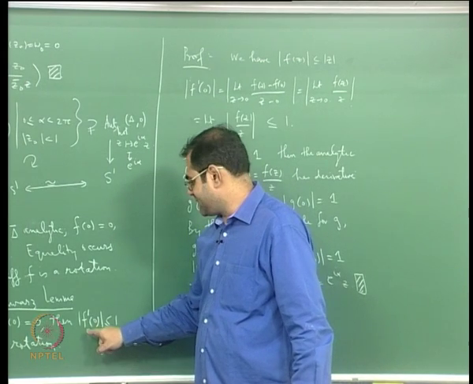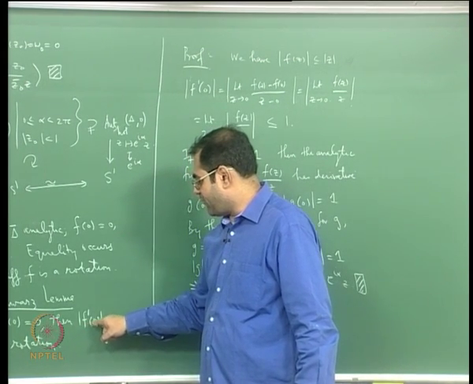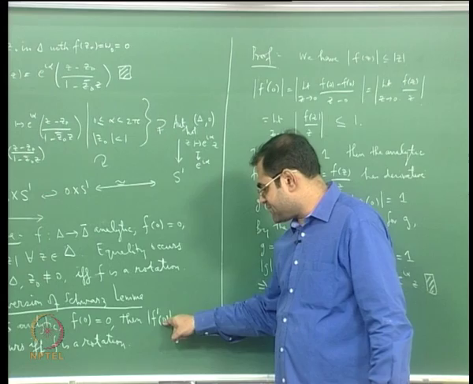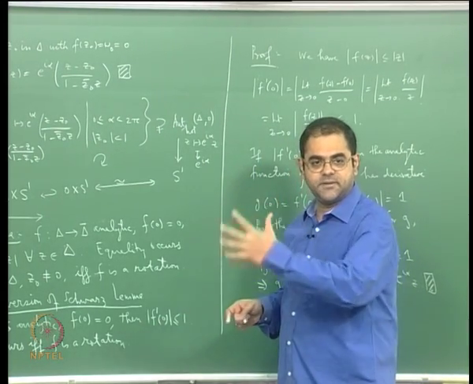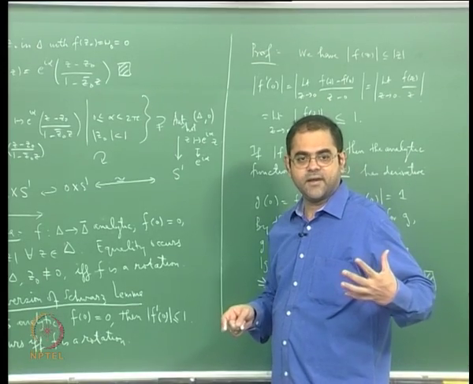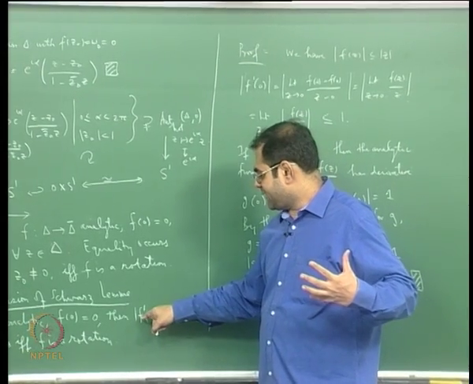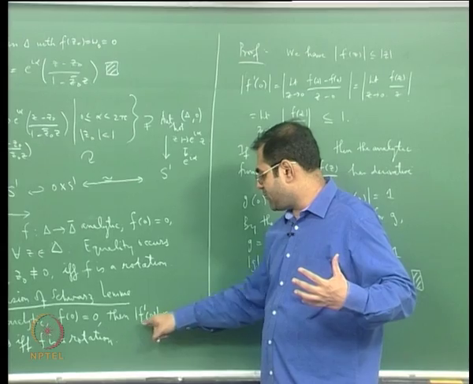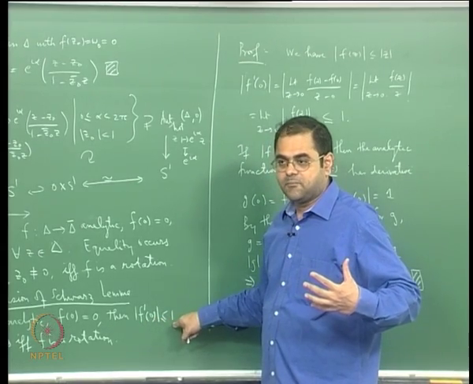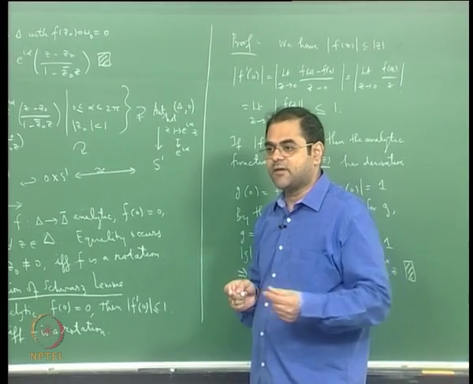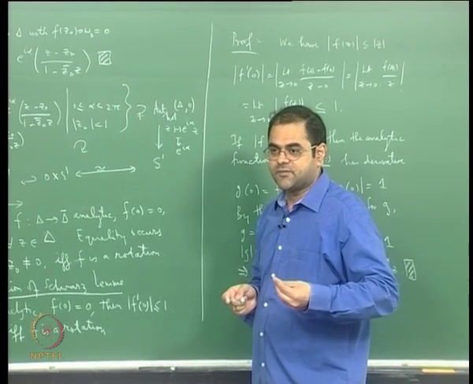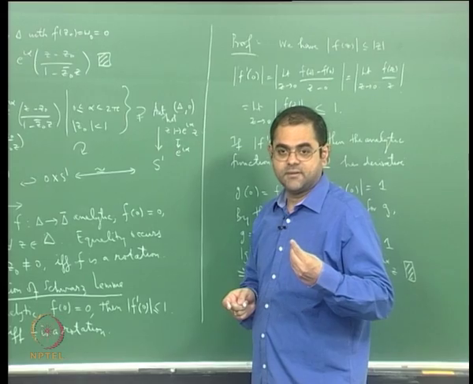So you can ask, what will happen if I put z here instead of 0? Take an analytic function from the unit disk to the unit disk. I know mod f dash of 0 is less than or equal to 1, but my question is what will happen if you take f dash of z for z an arbitrary point on the unit disk, not necessarily the point 0.